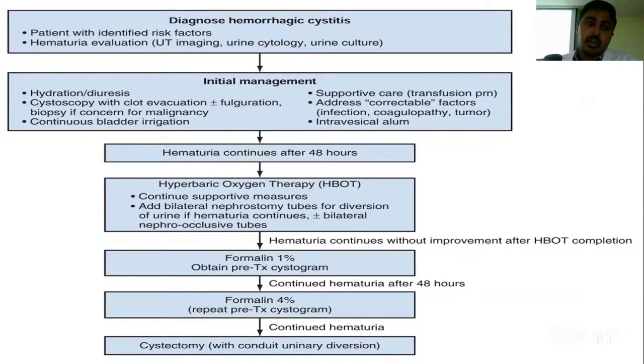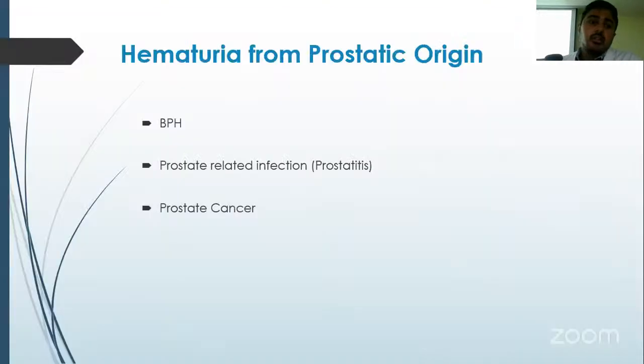Initial management is hydration, cystoscopy with fulguration or clot evacuation, then intravesical agents. If hematuria persists, then hyperbaric oxygen therapy. If still it continues, then we have to give formalin at a low concentration of 1%, or we can increase concentration to 4%, and the last resort is a cystectomy with conduit diversion.